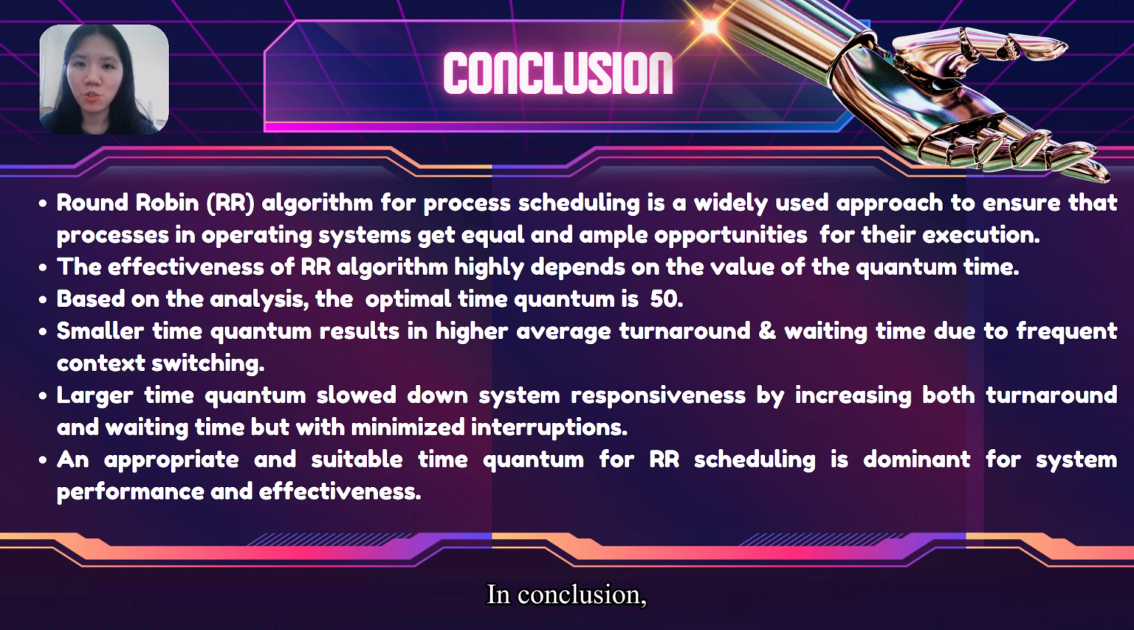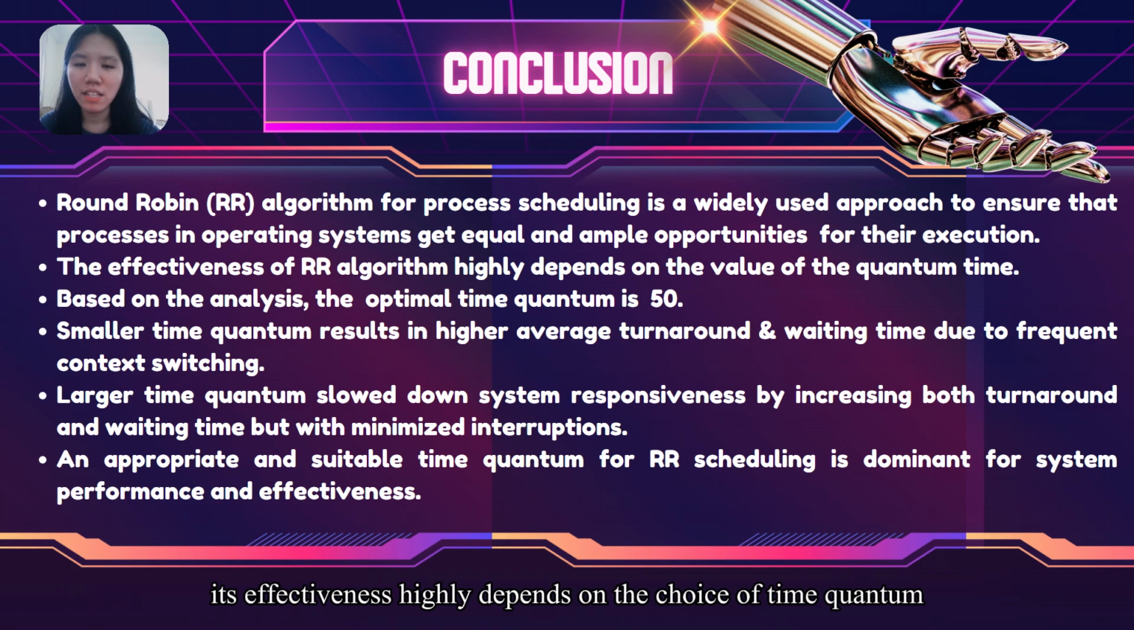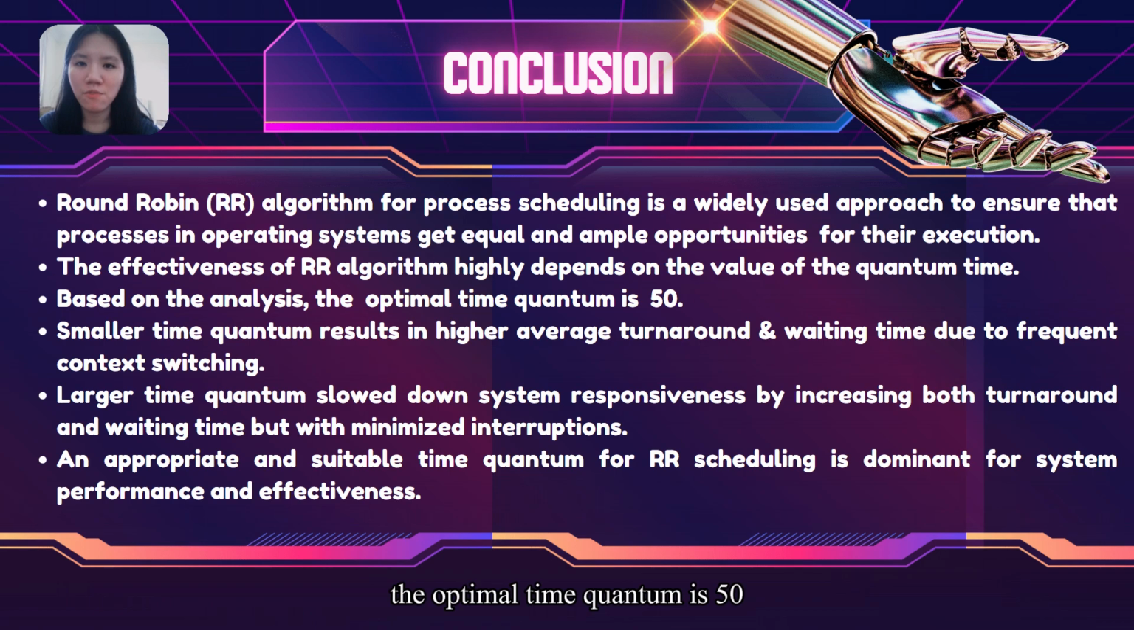In conclusion, the round-robin algorithm for process scheduling is a widely used approach to ensure that processes in operating systems get equal and ample opportunities for their execution. However, its effectiveness highly depends on the choice of time quantum. Based on our analysis, the optimal time quantum is 50.